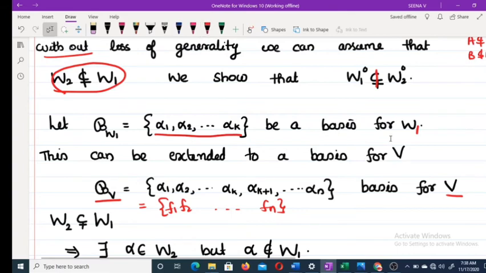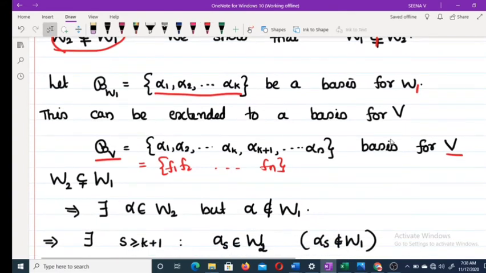Now we have assumed that W2 is not contained in W1. That means there exists an alpha belonging to W2 such that alpha does not belong to W1. What is the meaning of that? If alpha belongs to W1, then alpha is a linear combination of alpha 1 up to alpha k.